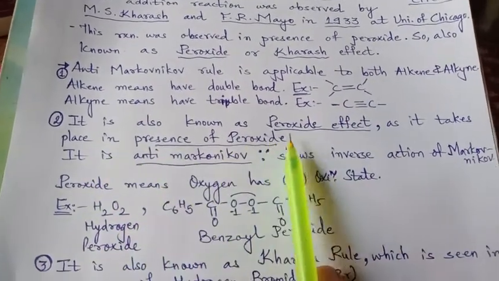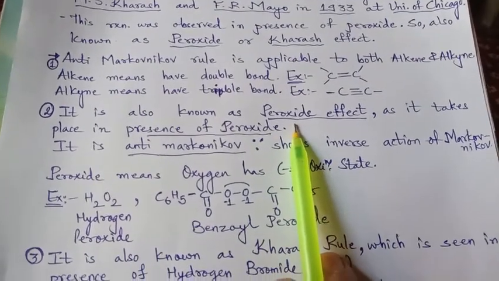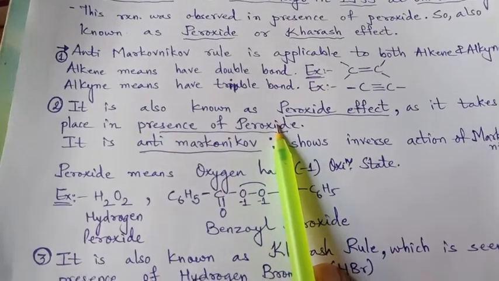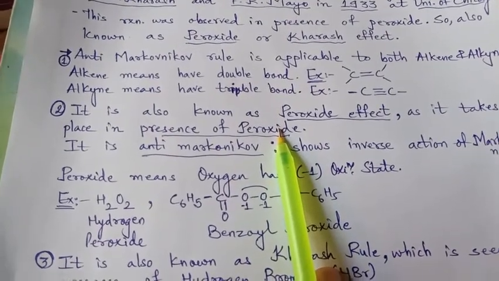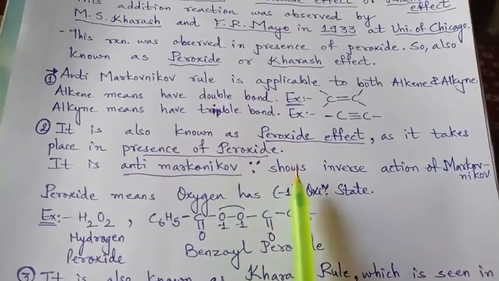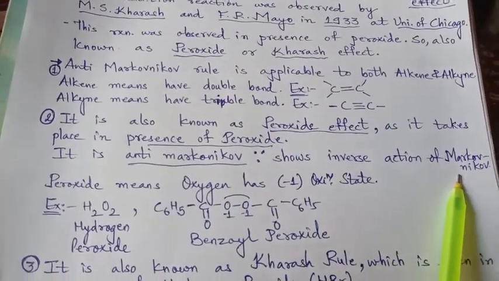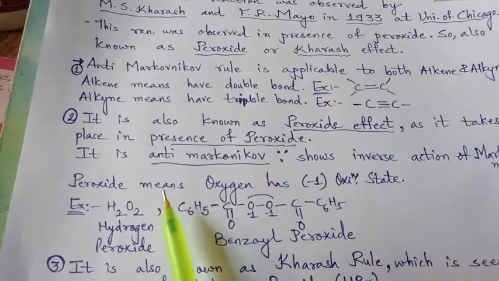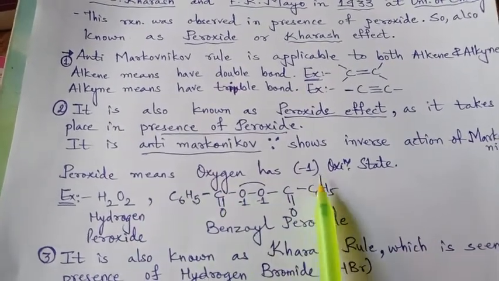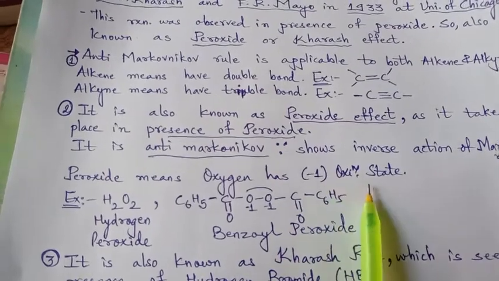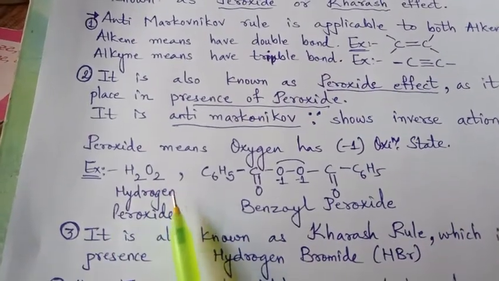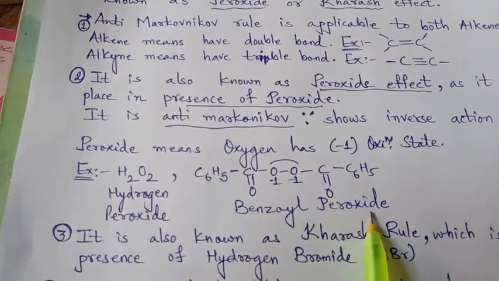Second point, it is also known as the peroxide or Kharasch effect because it takes place in the presence of peroxide, and it was studied by Kharasch and Mayo. It is called anti-Markovnikov because it shows the inverse action of Markovnikov, right? And here, presence of peroxide means oxygen where oxygen has -1 as its oxidation state. The peroxide used may be hydrogen peroxide or benzoyl peroxide.